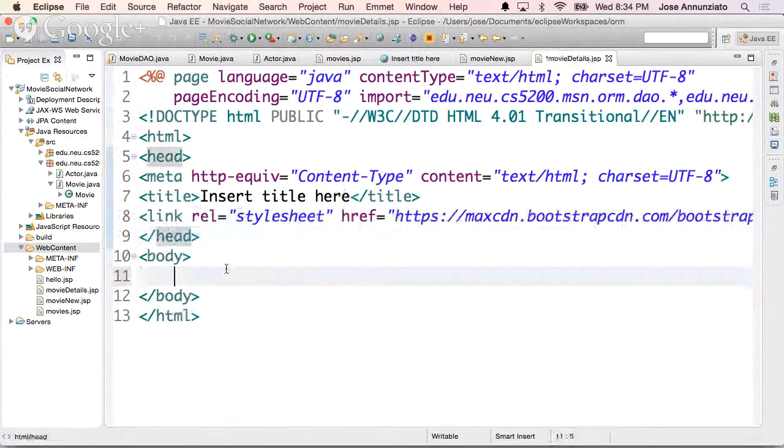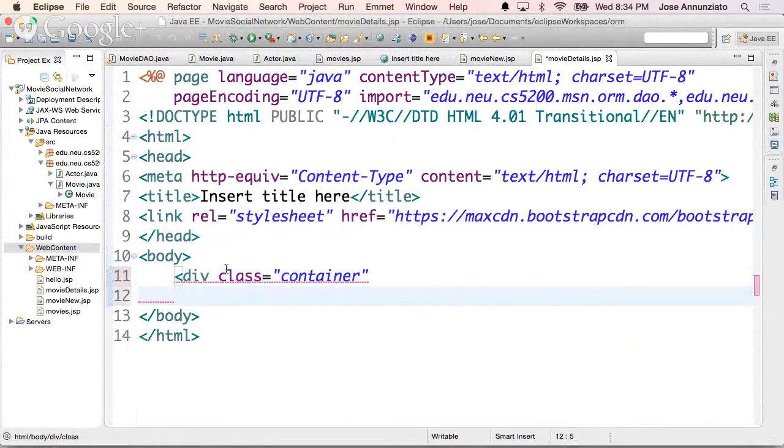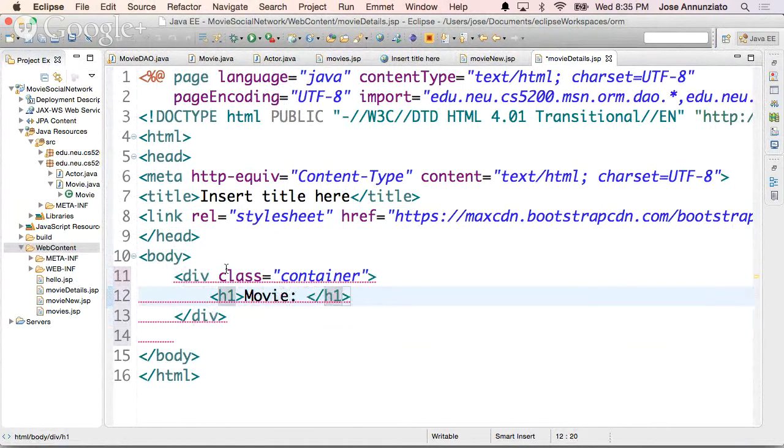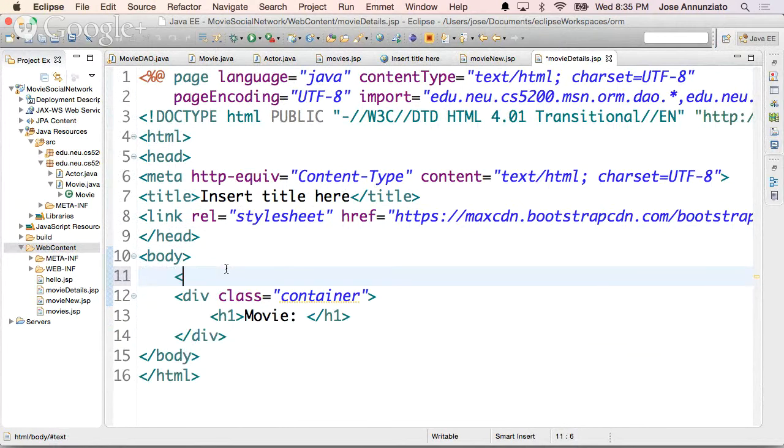Okay, this is going to be div class container. This is going to be h1 movie. Well, we don't have the movie, right? We don't know what movie we are doing. So let's fetch the movie. How's that? Let's fetch the movie.